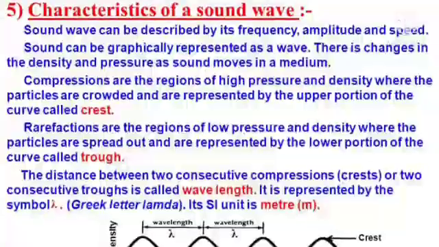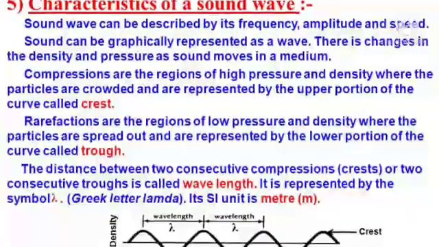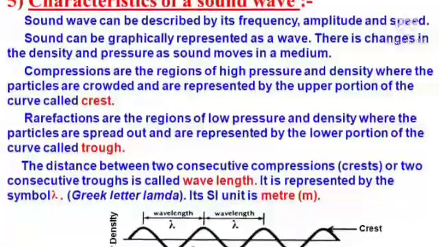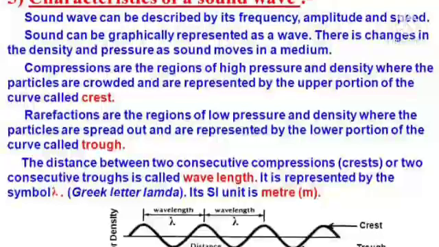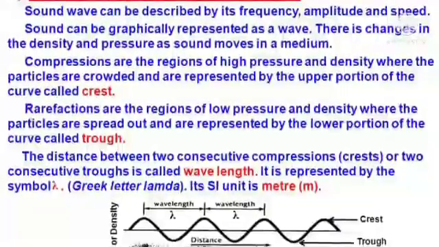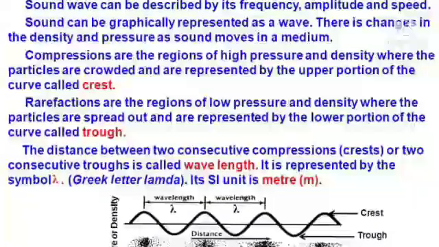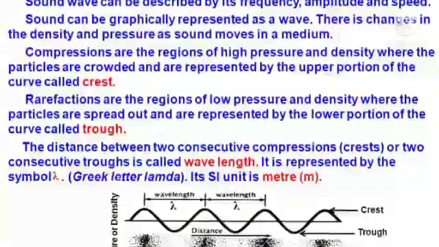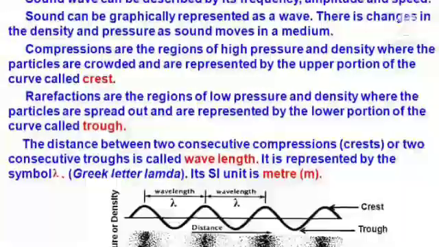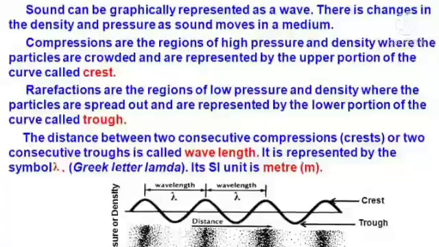Characteristics of a sound wave. Sound wave can be described by its frequency, amplitude, and speed. Sound can be graphically represented as a wave. There are changes in the density and pressure as sound waves travel in a medium. Compressions are the regions of high pressure and density where the particles are crowded and are represented by the upper portion of the curve called crest.